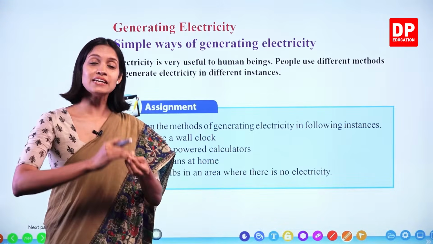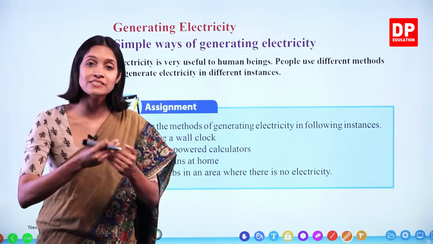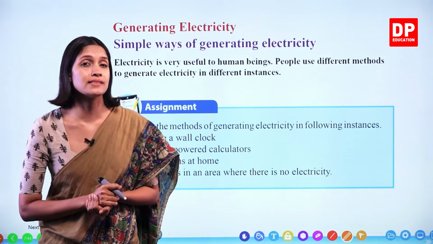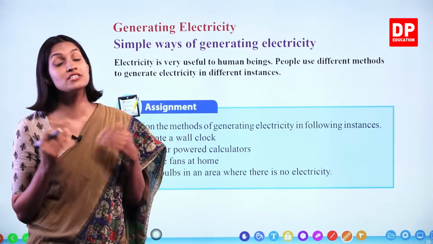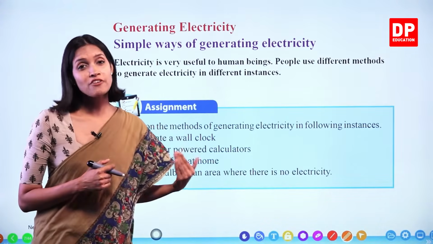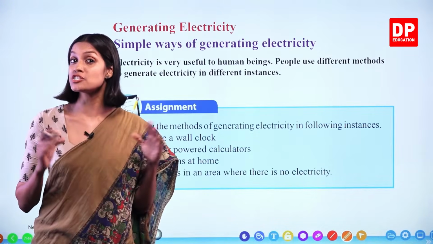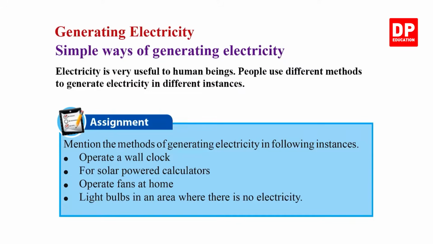There's a small part behind the clock and we have to open it and insert the cells. These are known as dry cells. Okay, electric cells. These types of electric cells are known as dry cells. In day-to-day life, we call them batteries, but when we learn science, we are going to learn them as dry cells. So to operate a wall clock, I will write here itself: dry cells.